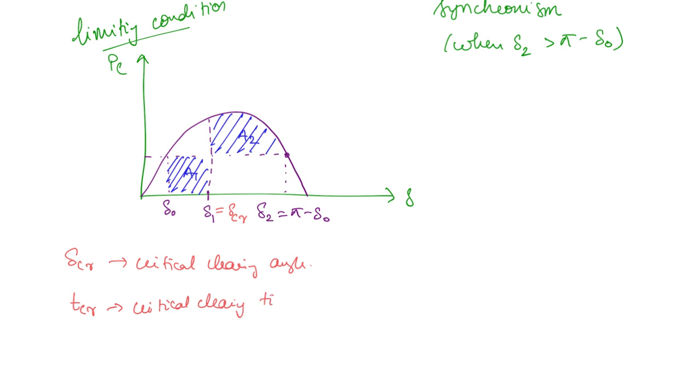So this is basically how much time the circuit breaker has to wait before it closes, so that the system does not go beyond the stability condition, beyond the limiting condition. So that is the critical clearing time. This is the time for the circuit breaker. So that's why understanding how the auto reclose circuit breaker works is important.